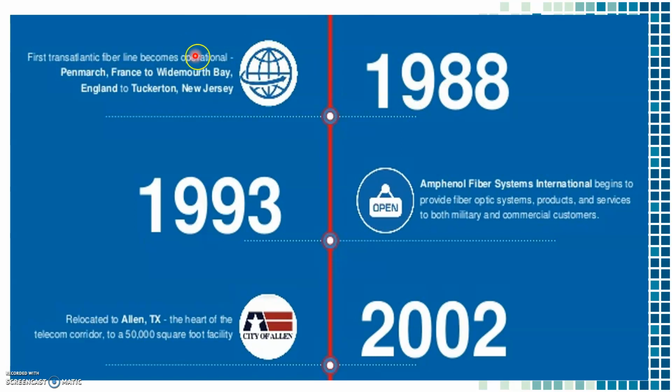See, the first fiber line became operational from England to New Jersey in the year 1988. Later, in 1993, military and commercial customers have used this fiber optic technology.